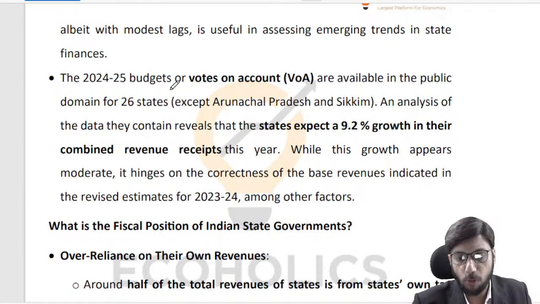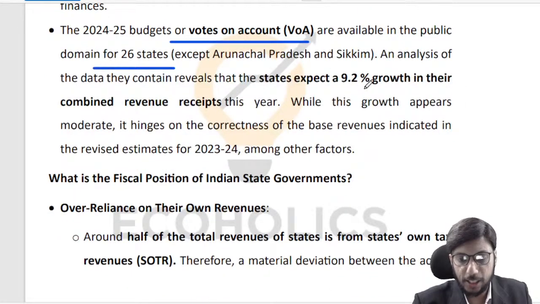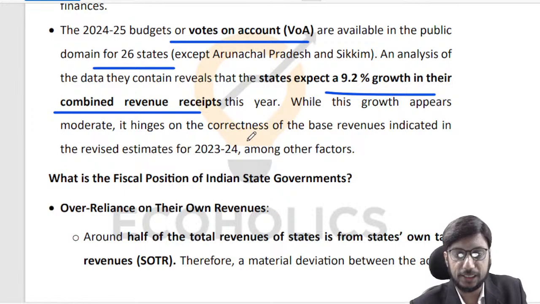The 24-25 budget was a vote on account, right? And a lot of data is available for 26 states, right? So states are expecting a 9.2% growth in their combined revenue receipts. Combined revenue receipts means probably their entire revenue that they are going to receive, entire meaning from a variety of sources. So they are looking at a 9.2% increase.